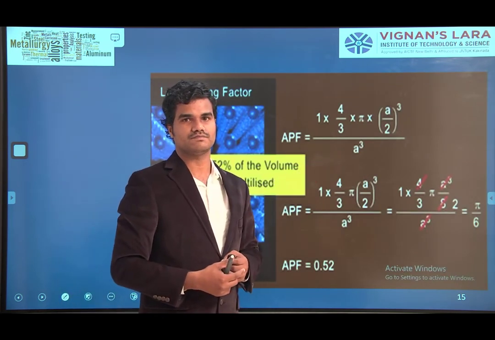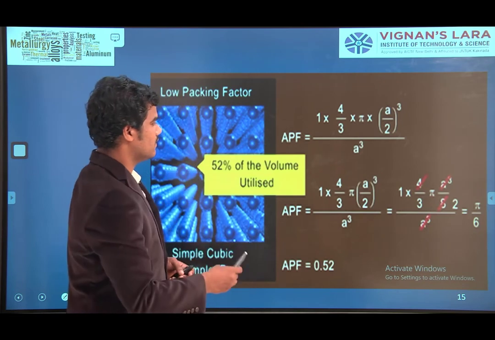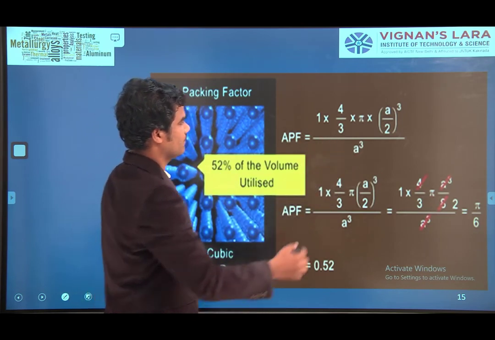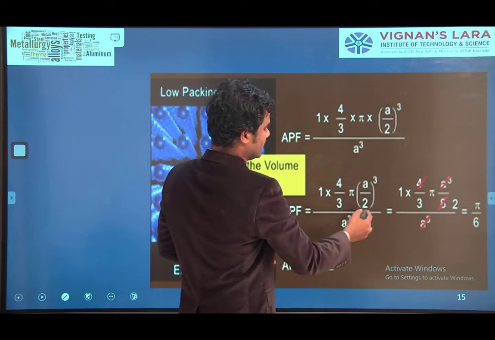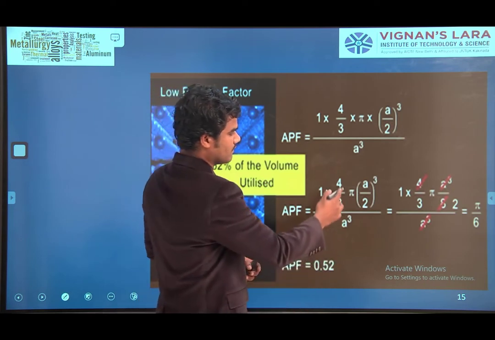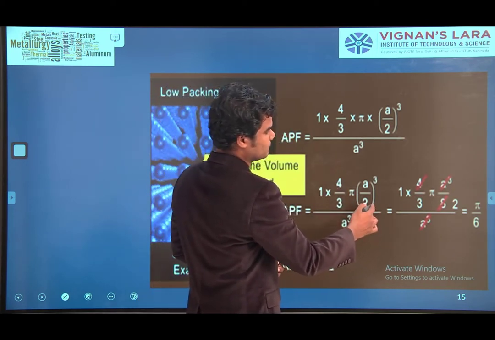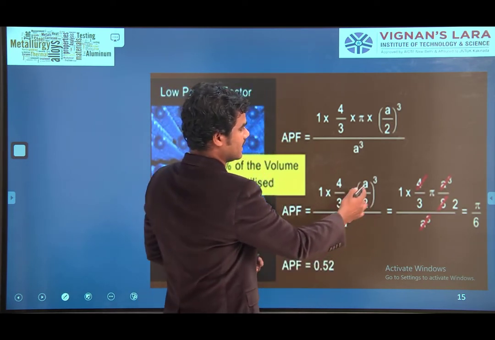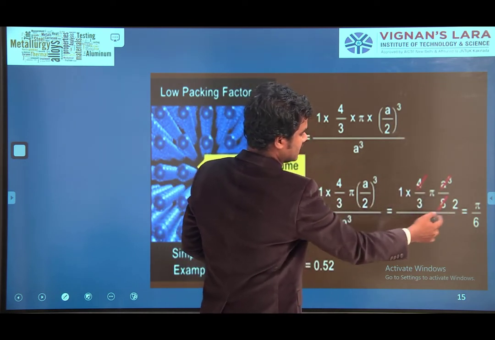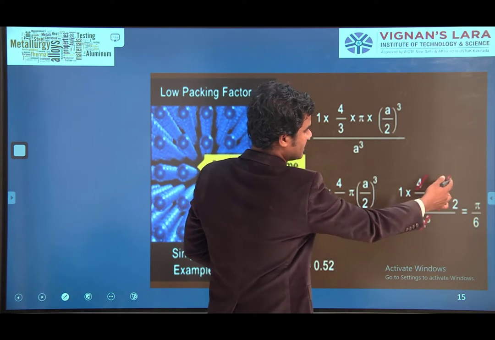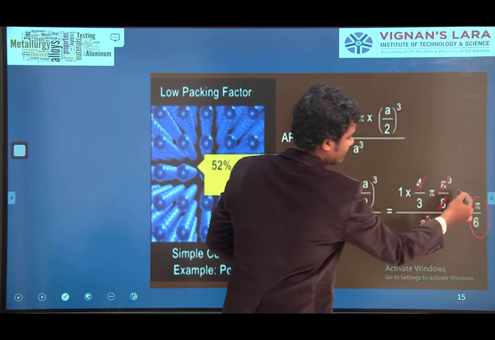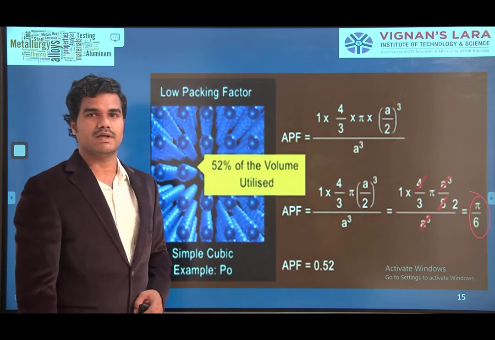So by doing some calculation here: A cube by 2 whole cube by A cube. 1/3, 4/3. 4. A cube means 8. A cube by 8, 4 2s are 8, by A cube. A cube gets cancelled. Then it will become pi by 6.